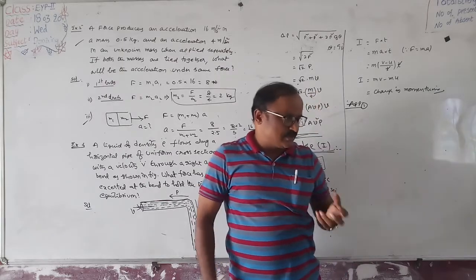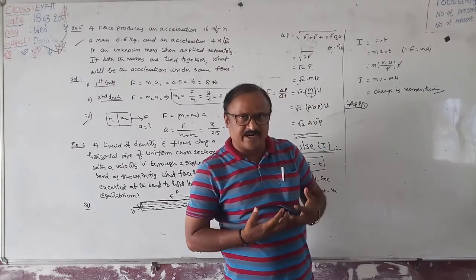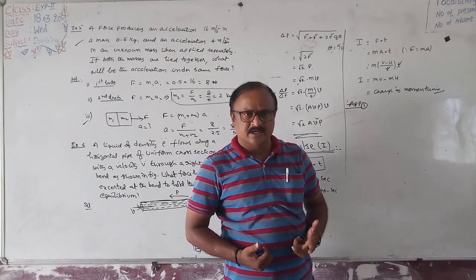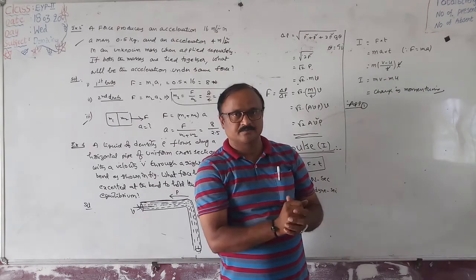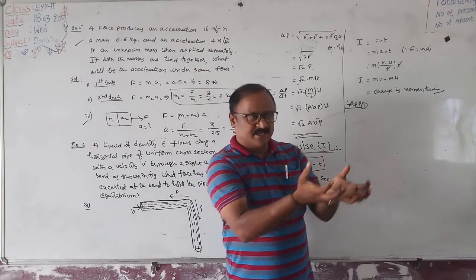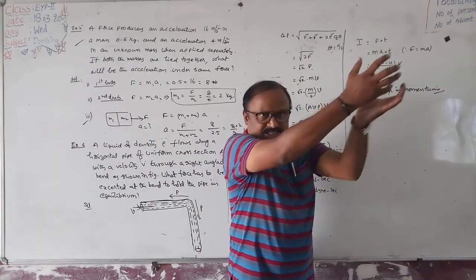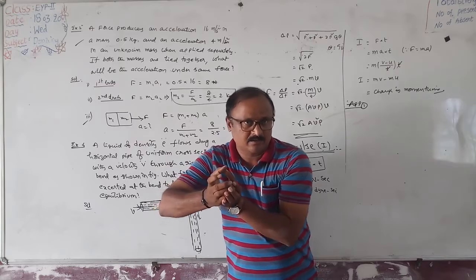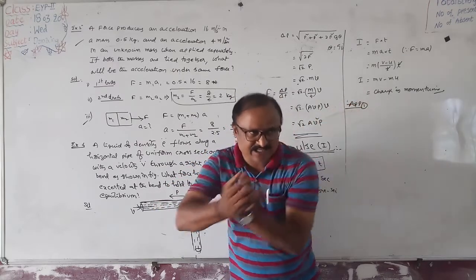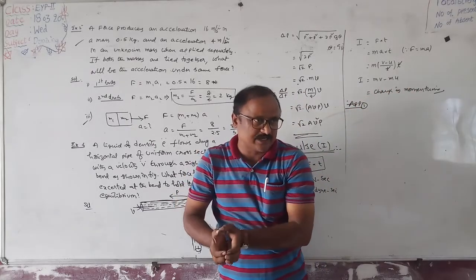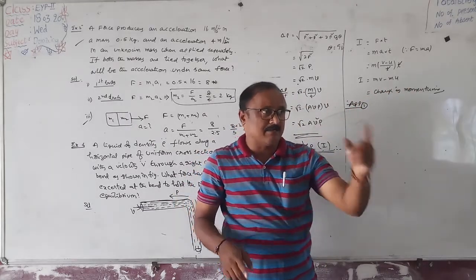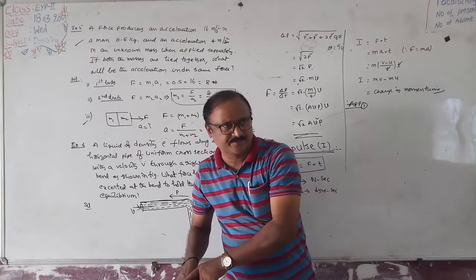Suppose a ball is coming towards the fielder with large velocity. If the fielder takes the ball like this, he gets more injured. Otherwise, he pulls his hands backwards along the direction of motion of the ball, so that the time taken by the ball to come to rest increases.